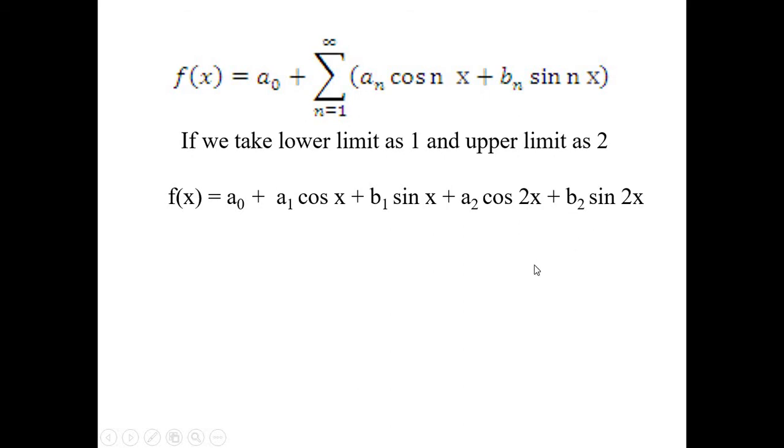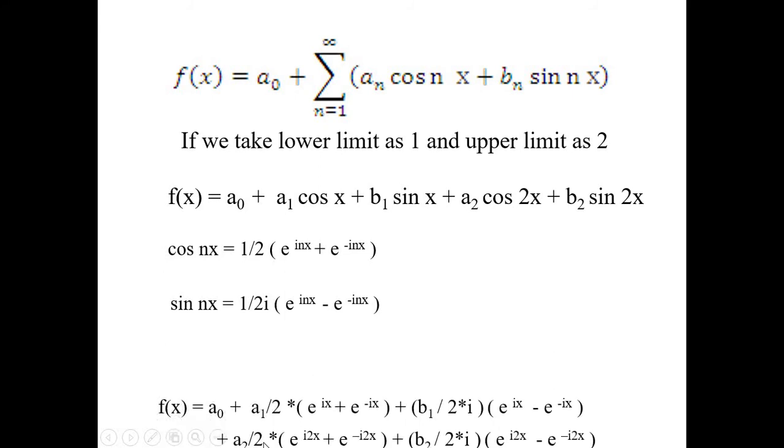So we already know that cos nx is equal to e to the power inx plus e to the power minus inx divided by 2, and sin nx equal to e to the power inx minus e to the power minus inx divided by 2i. So if I put the value of this in this equation, how will it look?